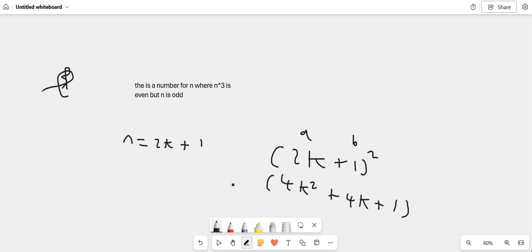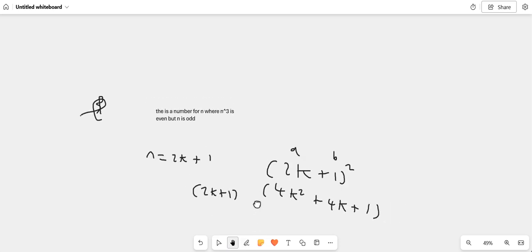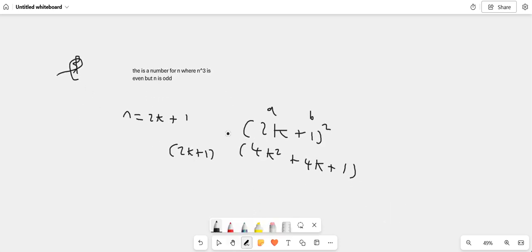And then times that again by 2k plus 1, to get n cubed. When you expand this, you should do 2k times each one and then 1 times each one and combine it. I'm going to combine it already. So that's going to be 8k cubed plus 12k squared plus 6k plus 1.